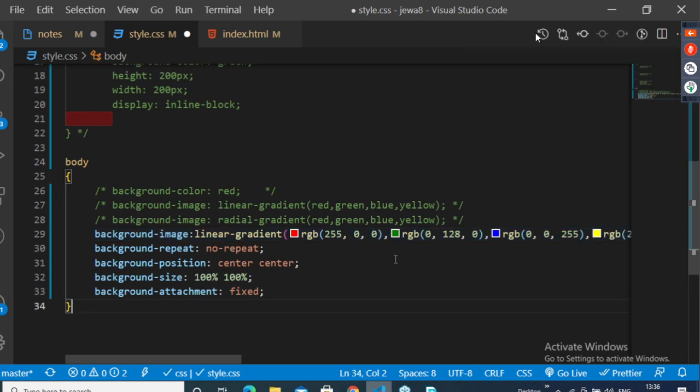See guys, RGB means these are standard colors. So R means red, G means green, B means blue. See, first value belongs to red, second value belongs to green, third value belongs to blue.